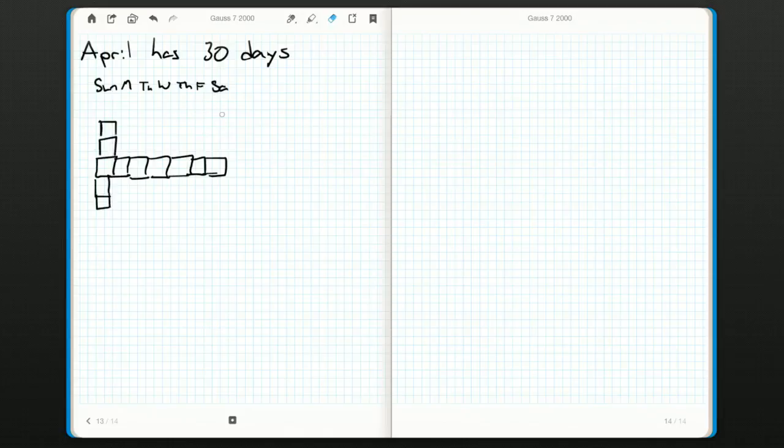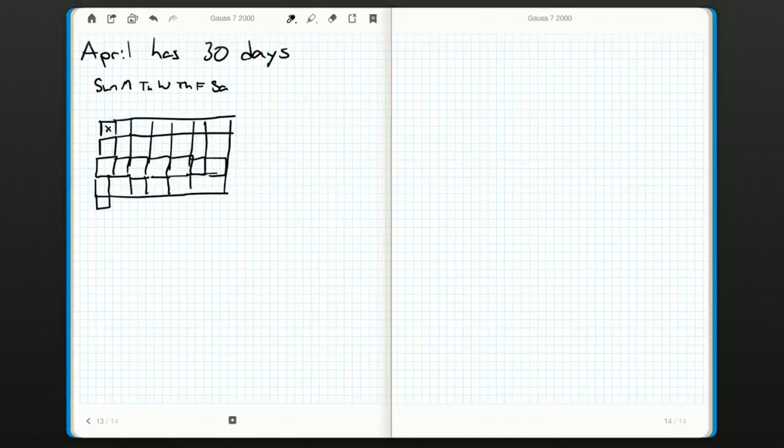But we are told we have 5 Sundays. Now, let's suppose that this first Sunday is on day X. Well, 1, 2, 3, 4, 5, 6, 7. Let's actually fill in a bit more of this month. Doesn't have to be exact.